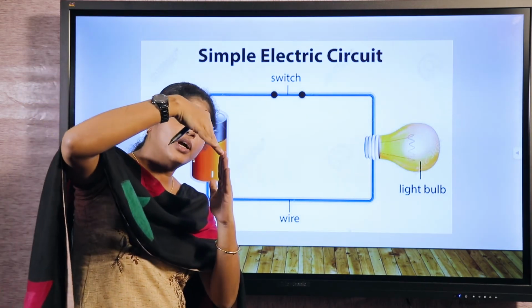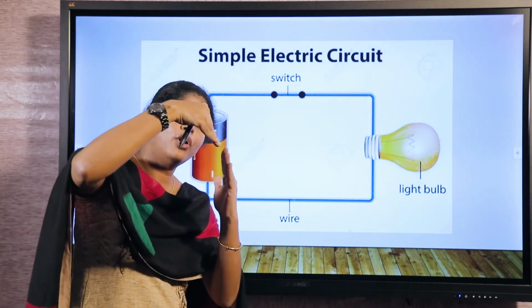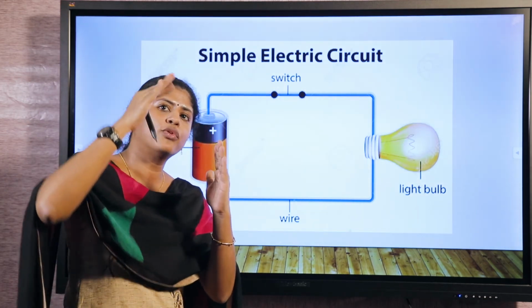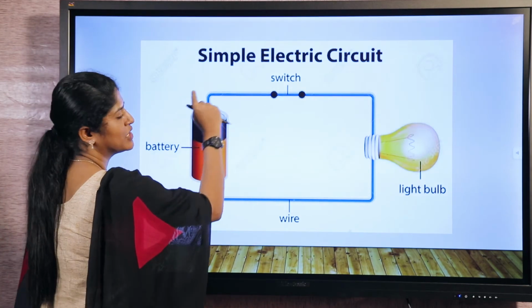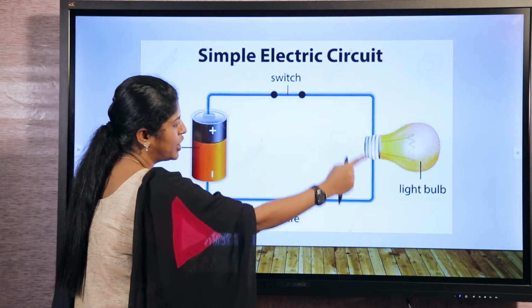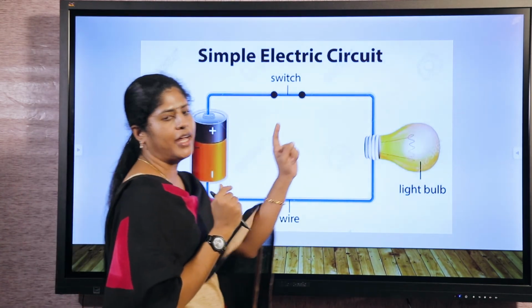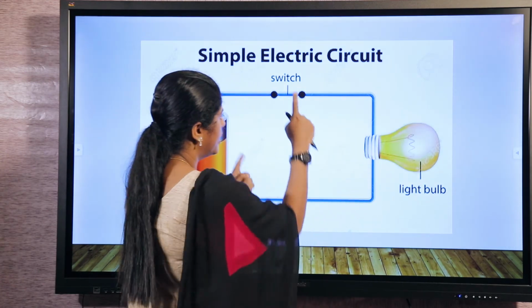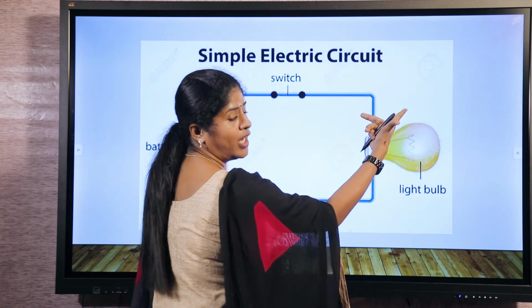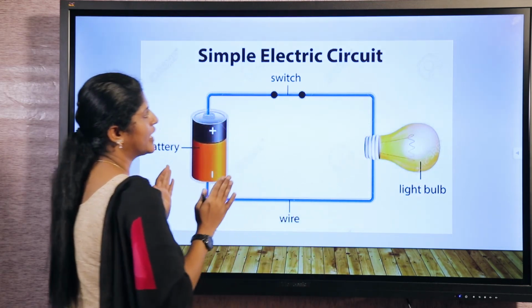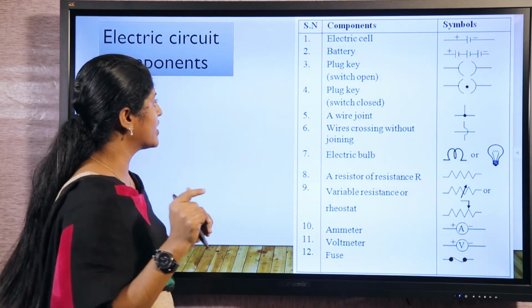Like water flows from a higher area to a lower area, in the same way electrons flow from higher potential to lower potential. So charges will start flowing from higher potential to lower potential. And if we set up a wire here, if these wires are conducting and the switch is on, the bulb will glow. So this is an example of a simple electric circuit.